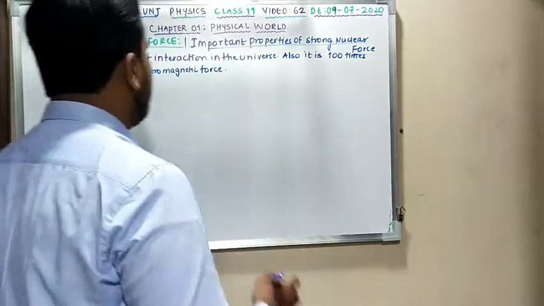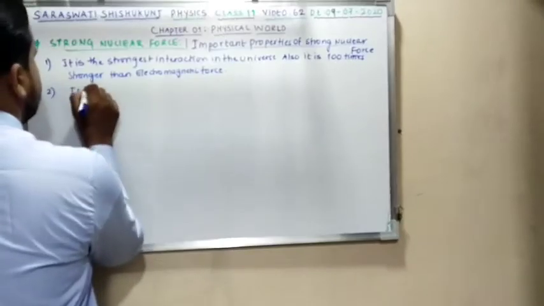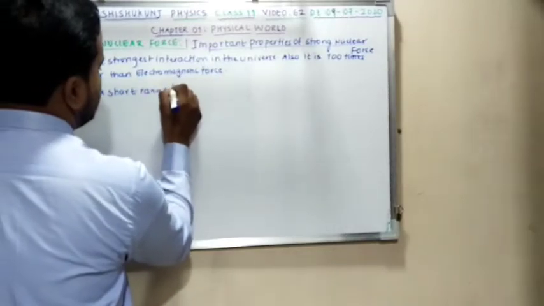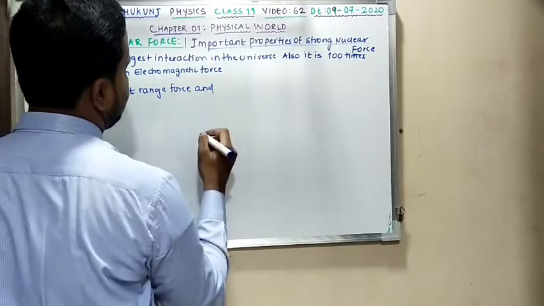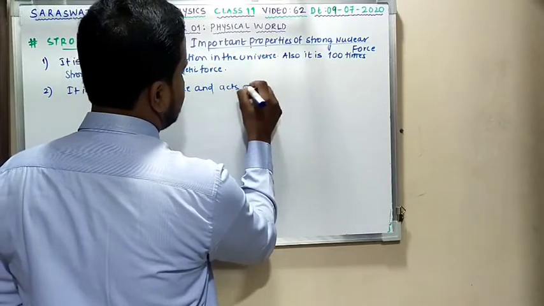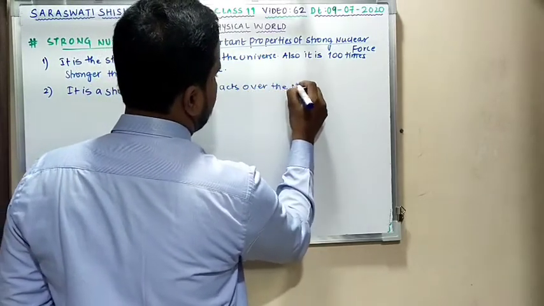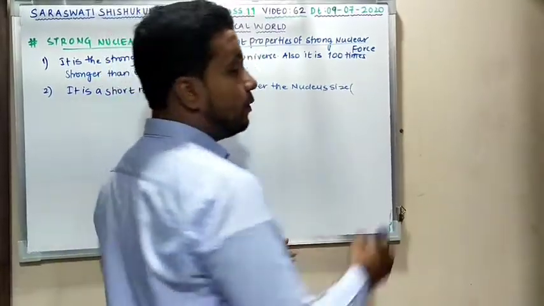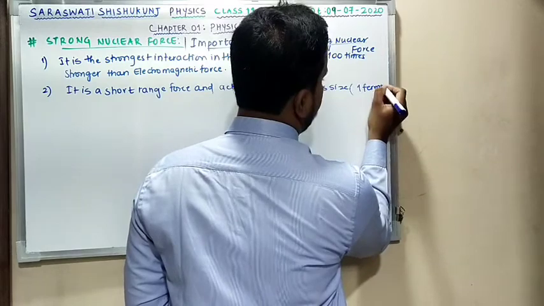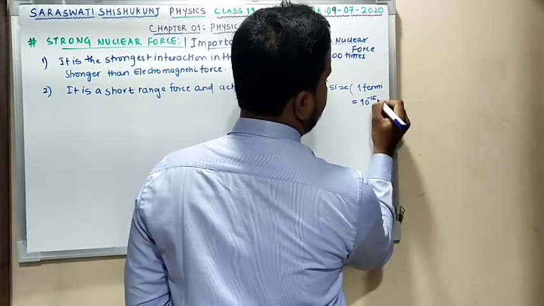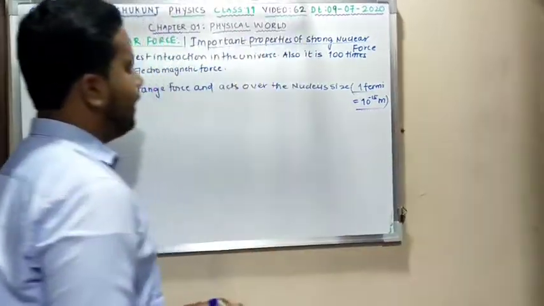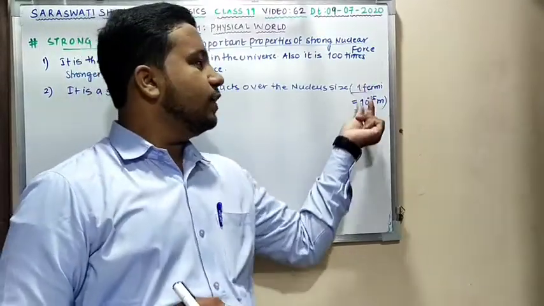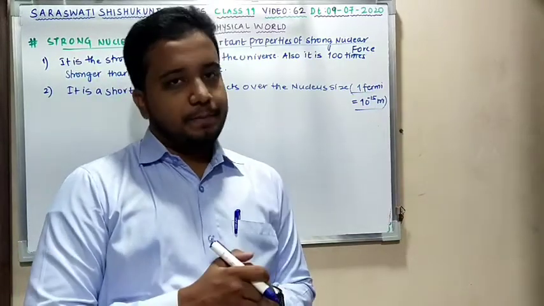Now moving to the second point, it is a short range force and acts over the nuclear size. What is the size of the nucleus? I have discussed already, that is 1 Fermi. Very good. 1 Fermi, that is 10 power minus 15 meters. Till this clear? It is a short range force and it acts over the size of the nucleus only, which is 1 Fermi, of the order of 10 power minus 15 meters. Till this clear?